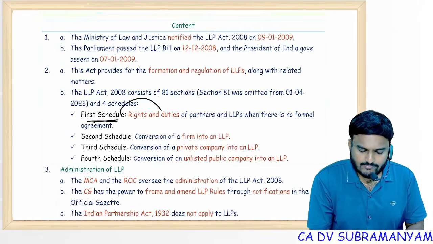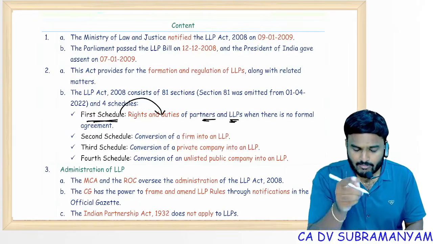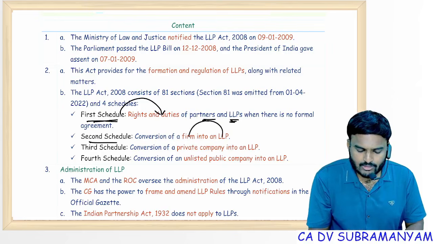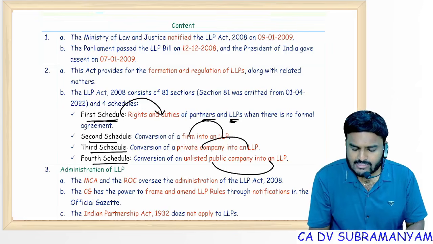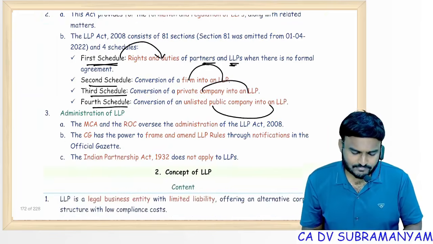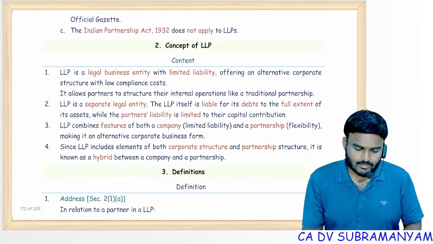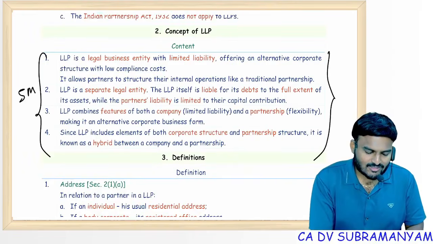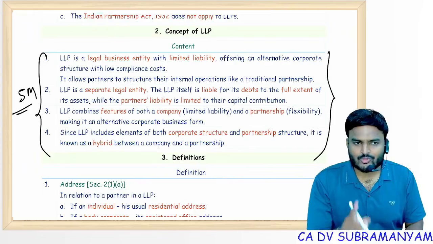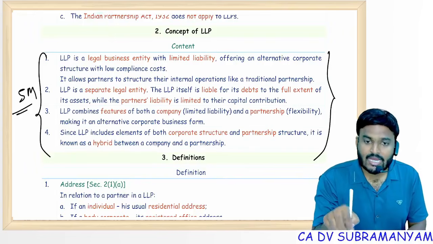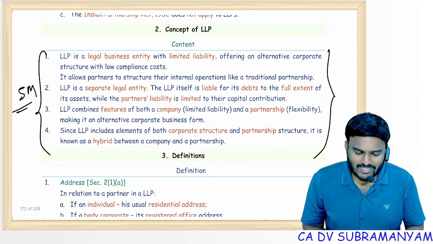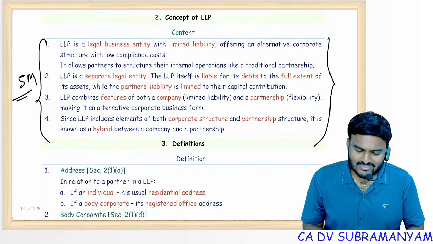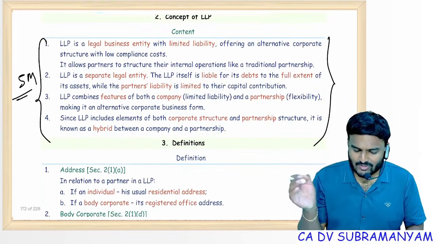First schedule is for rights and duties of the partners and LLP. Remember, Schedule 2, conversion of firm into LLP. Schedule 3, conversion of private company into LLP. Schedule 4, unlisted public company into LLP. One time this concept was tested for 5 marks. One time tested, and 2 times I have seen the same question in MTPs also. Concept of LLP, simple question actually. Just go through it, read it.